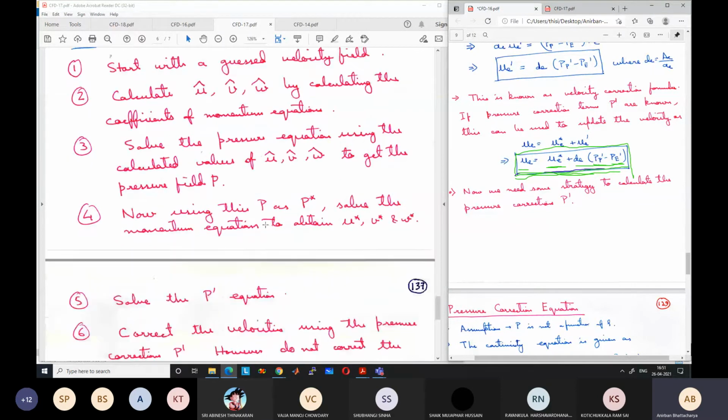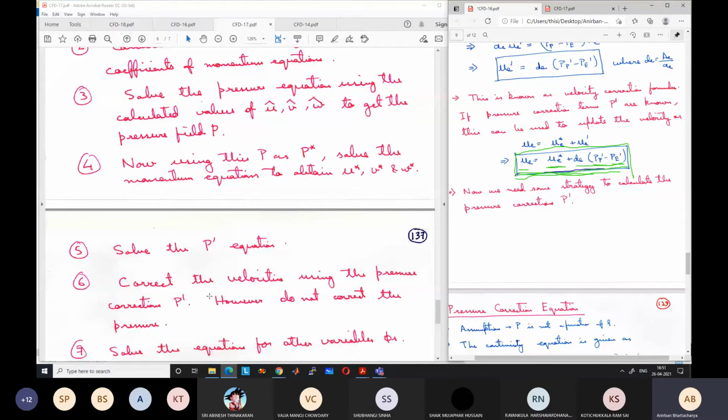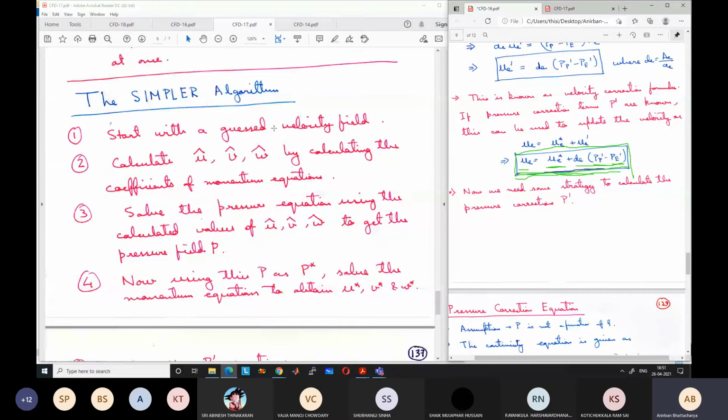Generally, convergence is much faster as compared to the SIMPLE algorithm. It is more robust also. Robust means that it can get convergence in more cases. However, one iteration will take more time, because you have more steps in a single iteration. So one iteration will take more time, but the number of iterations will be much less, so the overall time will be less.